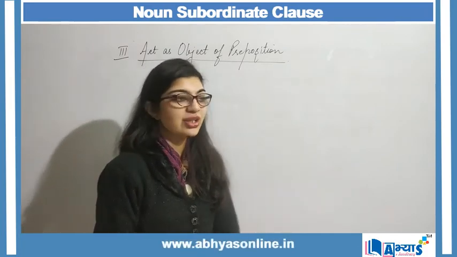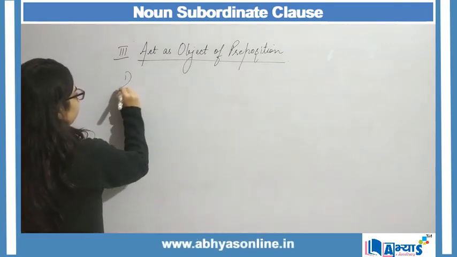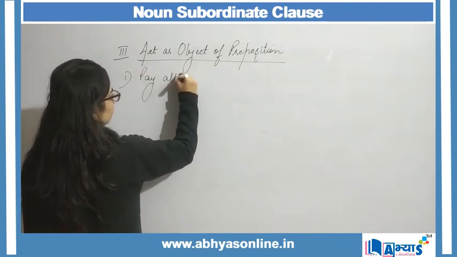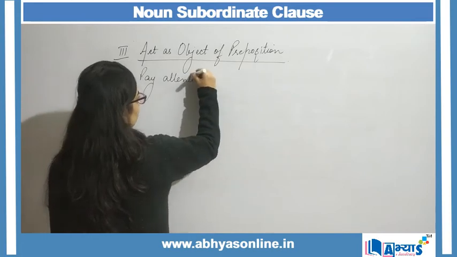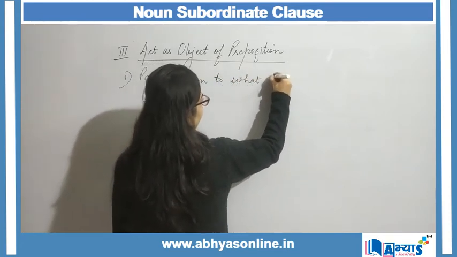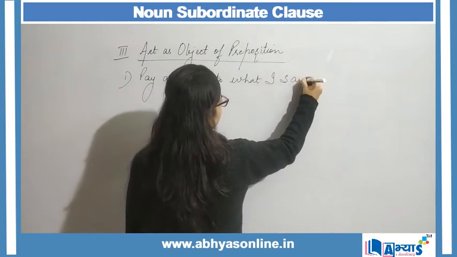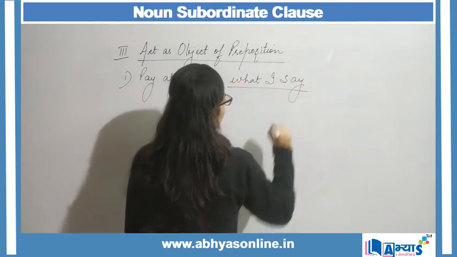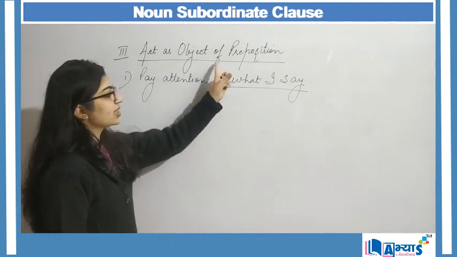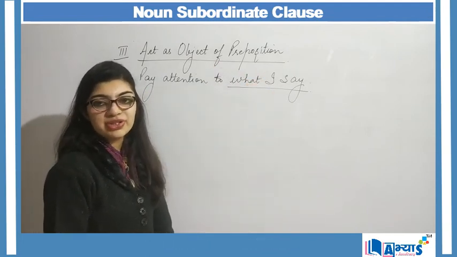An example of such can be "Pay attention to what I say." Now here "what I say" is acting as the object, so it is acting as the object of preposition.